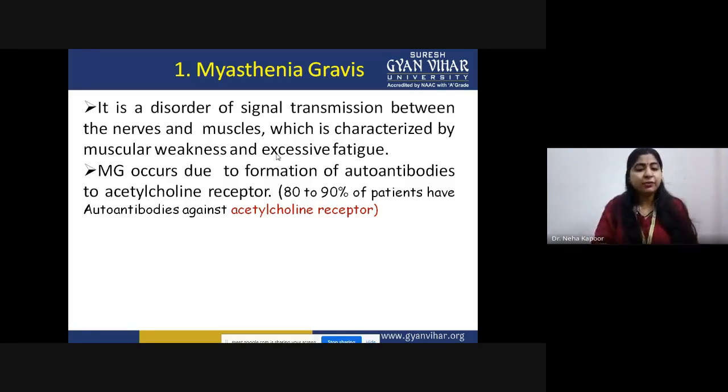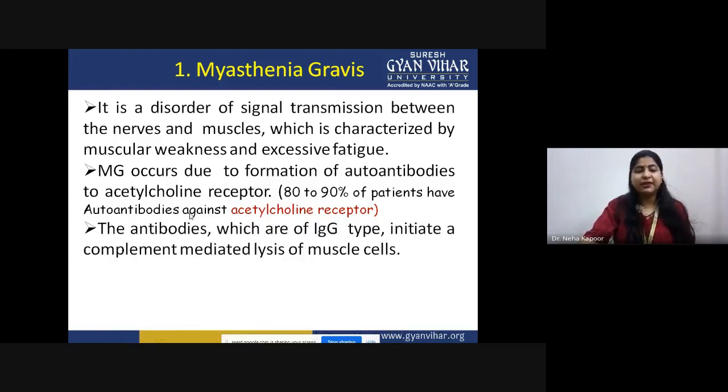We call those antibodies autoantibodies. So this disease arises due to the formation of autoantibodies against the acetylcholine receptor. Of the patients reported till now, 80 to 90% have a very high titer of autoantibodies against this very receptor. That is why the severity of this disease is very high.